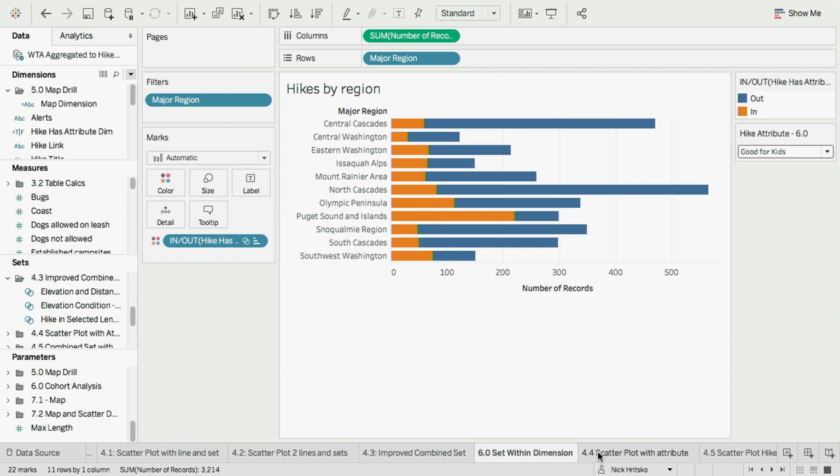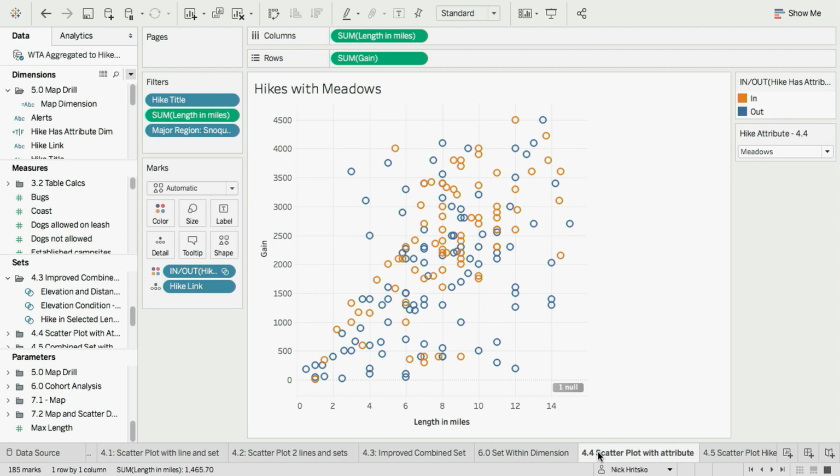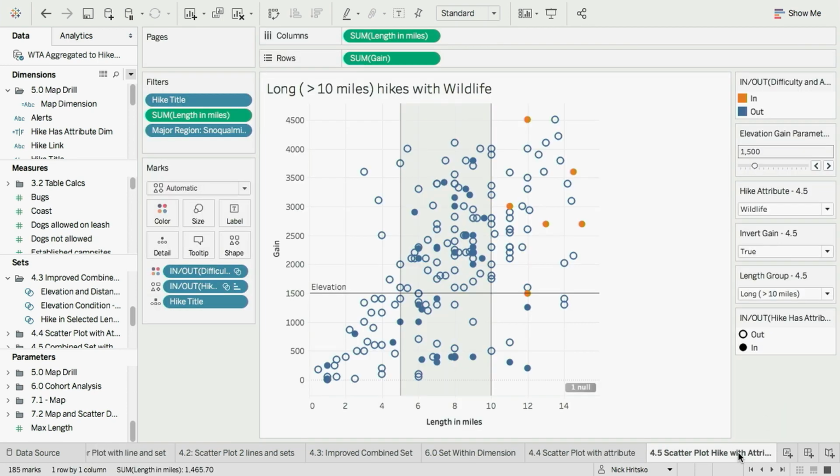Of course, if we can do it in one dimension, we can also do the same thing in 2 dimensions. So here's back to the scatter plot. And I can choose wildlife. And just like that, we can bring it back into our whole analysis. And so now, when I choose wildlife and invert the gain, short hike, I can find the 4 hikes that are perfect for me and my daughter.